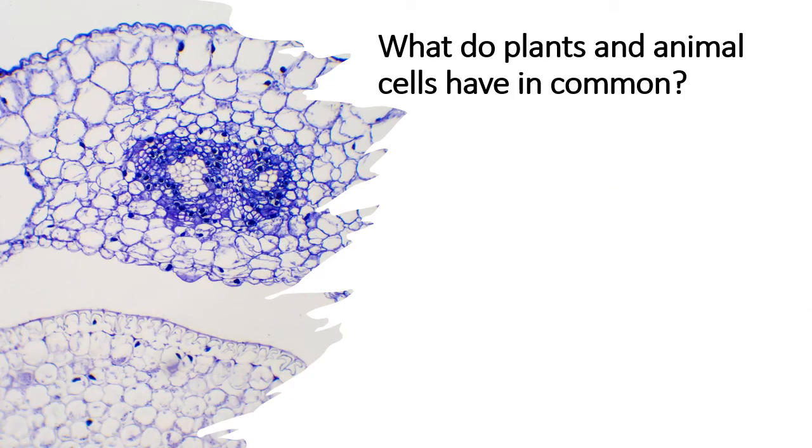So with that said, I advise you to go into your textbook and to use the power of observation. Simply look at the images of a plant cell and an animal cell and ask yourself, what are the differences between these two when I look at them at first glance? What is it that a plant cell has that an animal cell does not? And what does an animal cell have that a plant cell does not have?